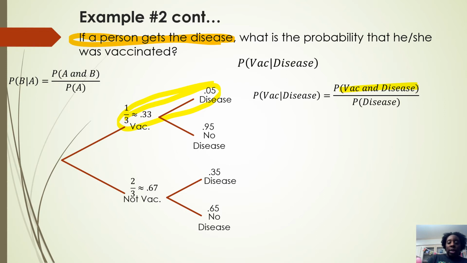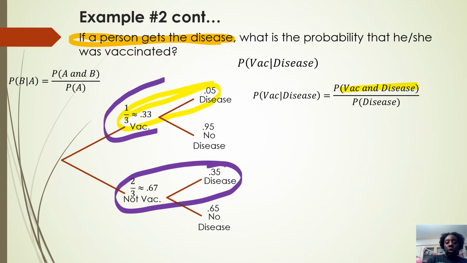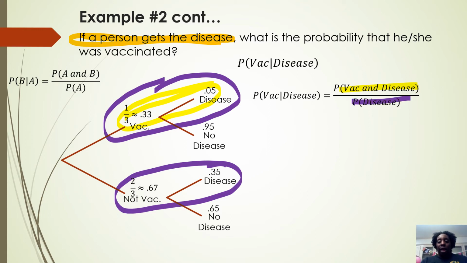So we need the top branch added to the bottom branch, which is what we just did in the previous section. So we already actually have that math. We can just drop that number there, but let's go ahead and set it up. So the probability of vaccinated, given that you have the disease, well, that's your branch at the top, the yellow part, and then that's going to be all your disease at the bottom.